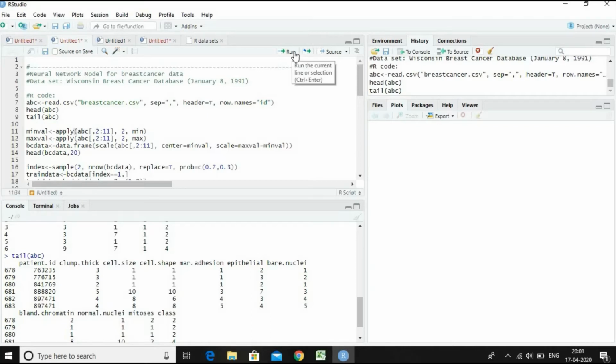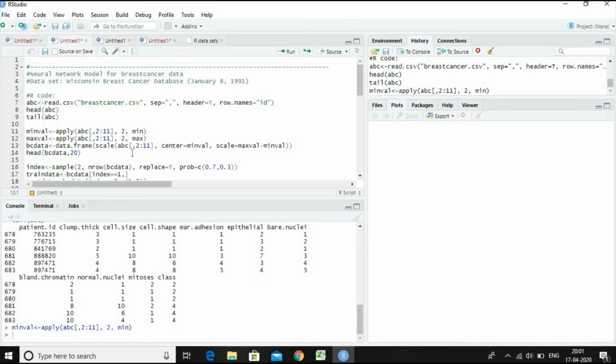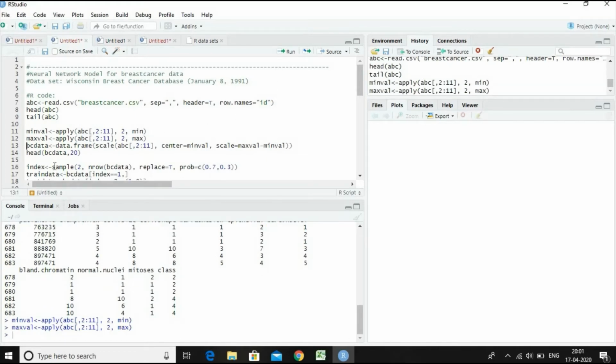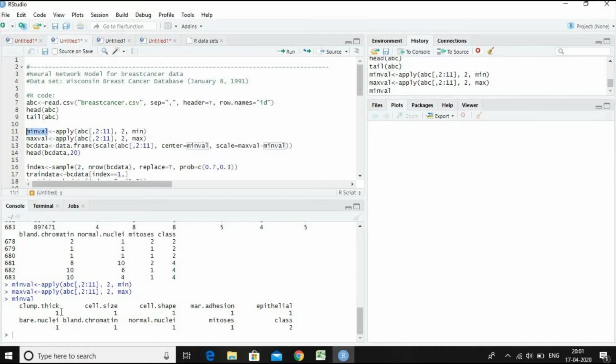Let us run the minimum function, the apply function, then the maximum. Let us see what these values are. For clump thickness, the minimum value is 1. For all these independent variables, the minimum value is 1, and for the class of the tumor cell, the minimum value is 2.